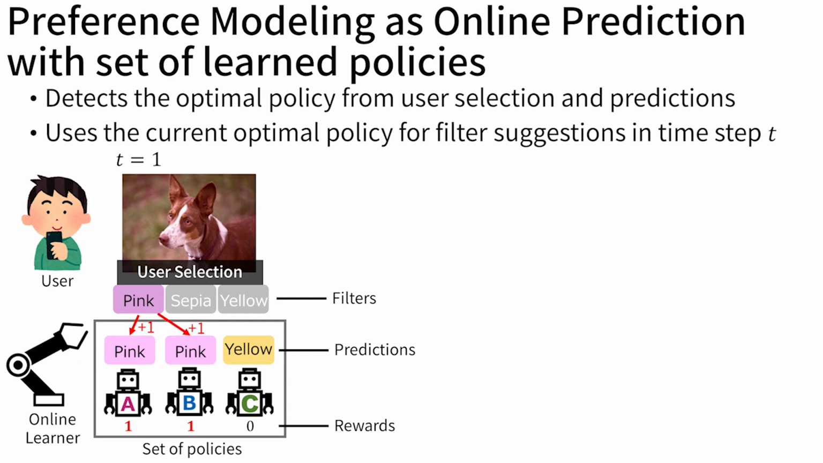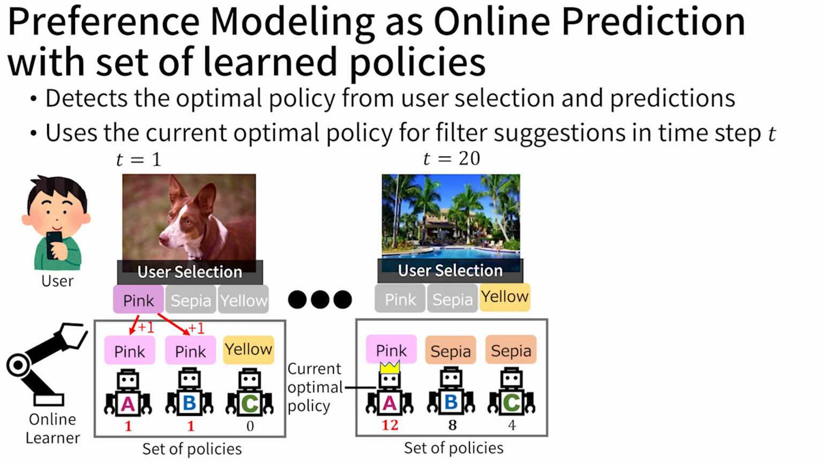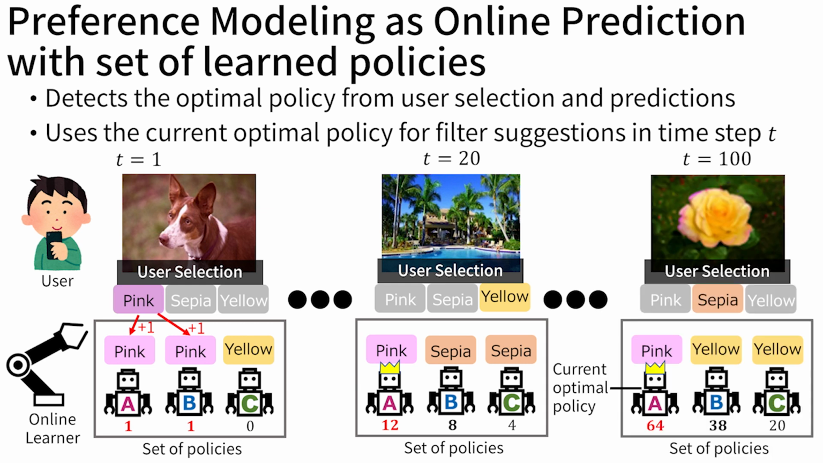The online learner gives rewards to policies in the set that predicted the correct filter. Our approach allows application designers to customize reward functions. In this case, the reward function adds just one reward value to policies. The online learner accumulates reward values for each policy over time steps. The learner uses the current optimal policy to predict user selection and visualize personalized adaptive recommendation in each time step.